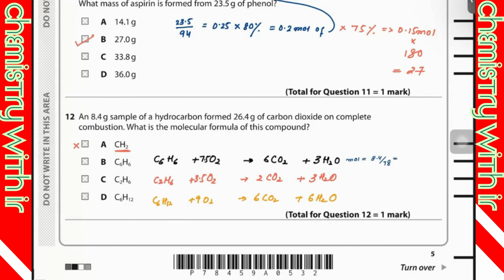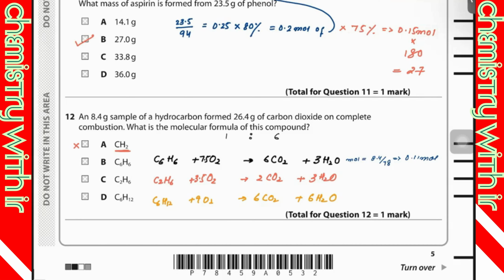And what is the mole? 0.11 mole. So the ratio between C6H6 and CO2 is 1 is to 6.